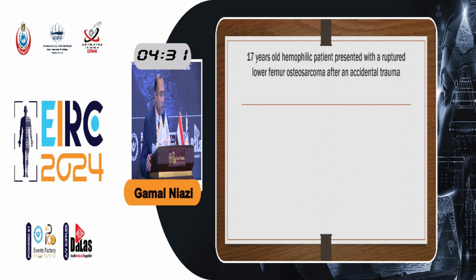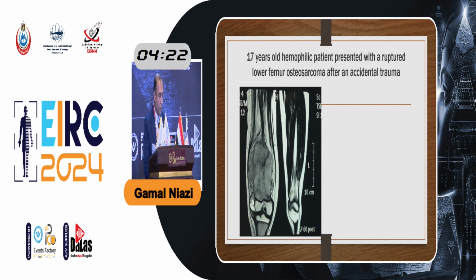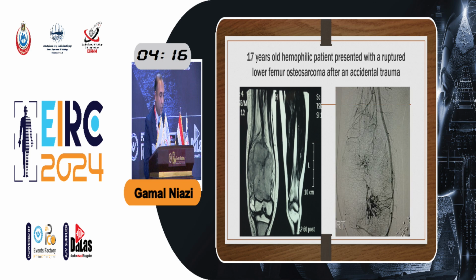This was a 17-year-old hemophilic patient. Unluckily, he had ruptured lower limb osteosarcoma after an accidental trauma. This was the MRI of the ruptured tumor, and he was sent for emergency embolization. These were the arteries supplying the lesion arising from the femoral and popliteal arteries. Many arteries were supplying the lesions, and all arteries should be targeted for embolization.